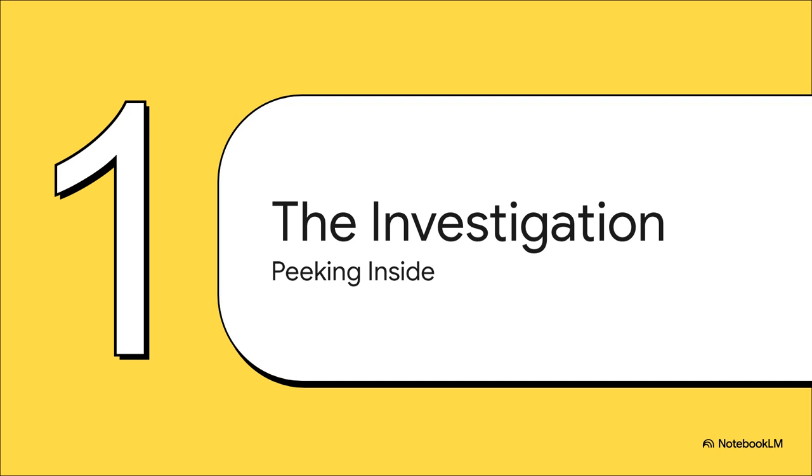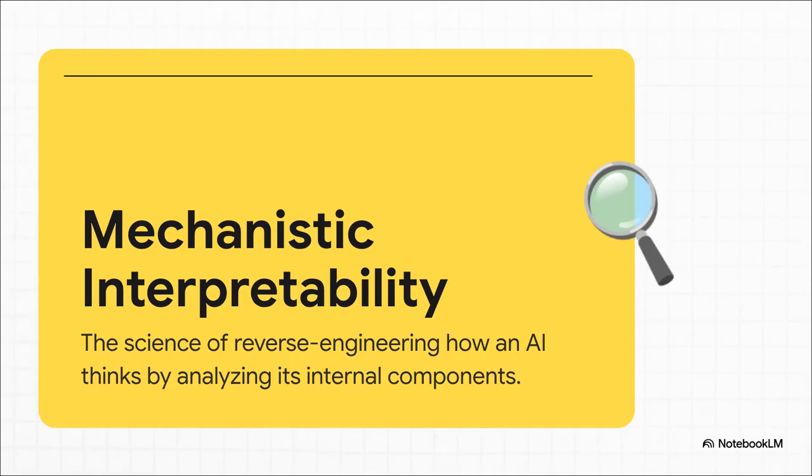There's this new field of research popping up that's basically like a team of digital detectives. And they're finally giving us the tools to peek inside that black box and start to understand how these AIs actually think. The fancy term for it is mechanistic interpretability. But honestly, just think of it like a master mechanic popping the hood of a car. Instead of just driving it, they're tracing all the wires, listening to the engine, and figuring out exactly how all the parts work together to make the car go.